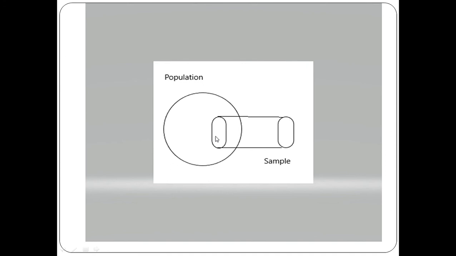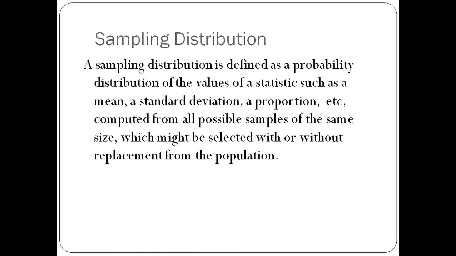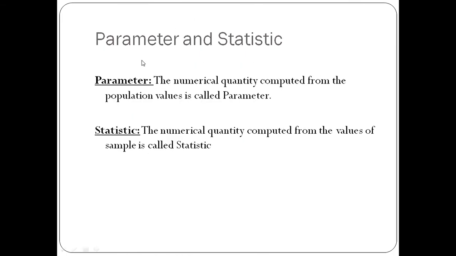And if you just use the information in the sample and you calculate, for example, the mean or variance or standard deviation, it will generally be called a statistic. So this is the main difference between parameter and statistic. What is a statistic?